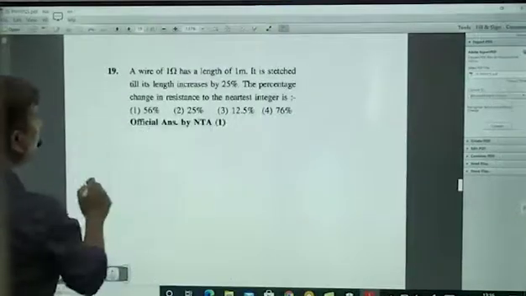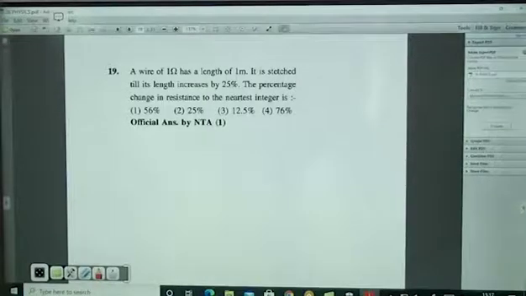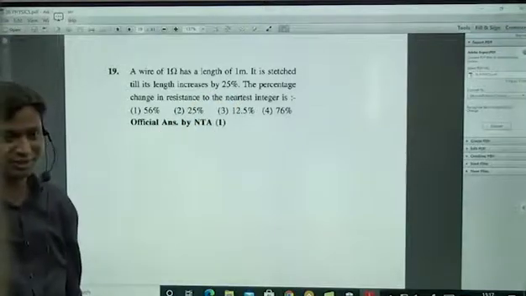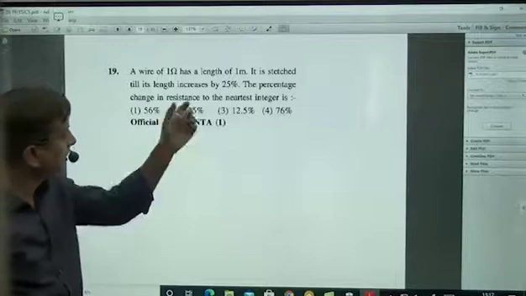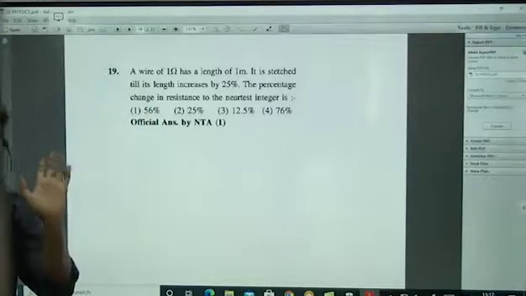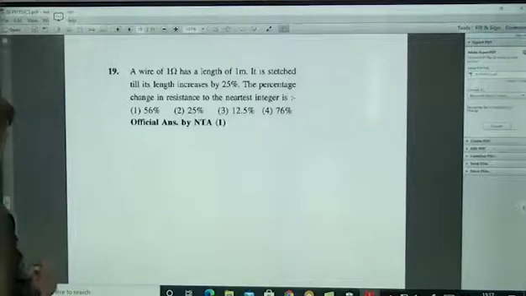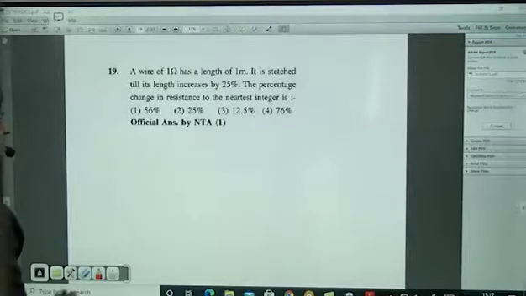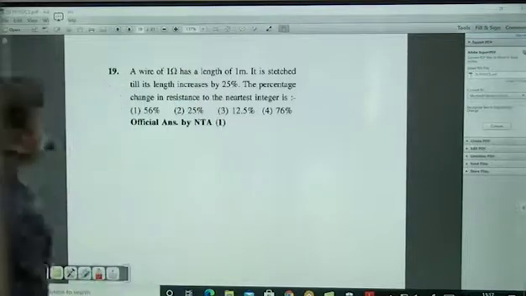A wire of 1 ohm has a length of 1 meter. It is stretched till its length increases by 25%. A 25% increase is not a small change, so don't go with any differentiation or something like that. A good amount of change, and that much increase in the length means definitely area also will change, right? Then what about the resistance? Find the change in the resistance to the nearest integer.